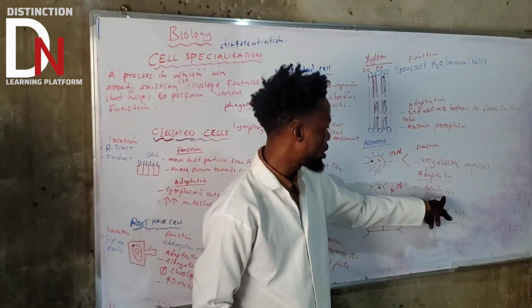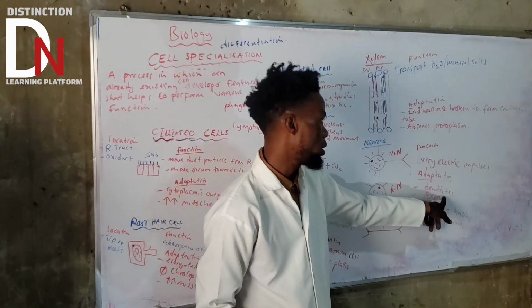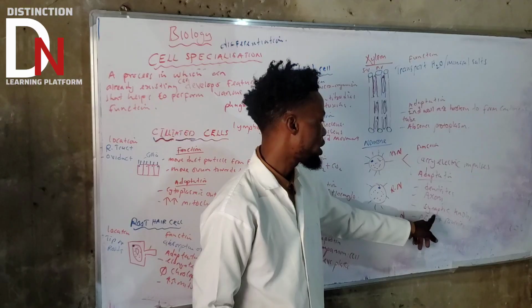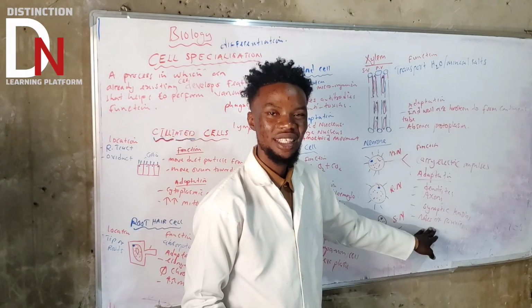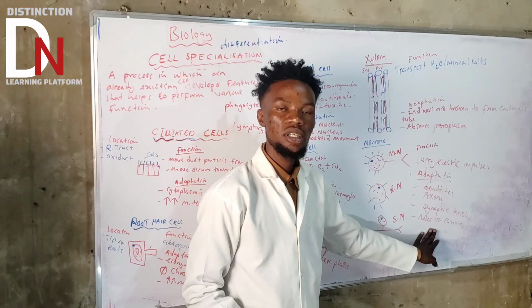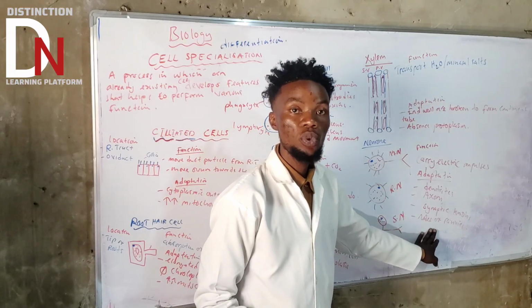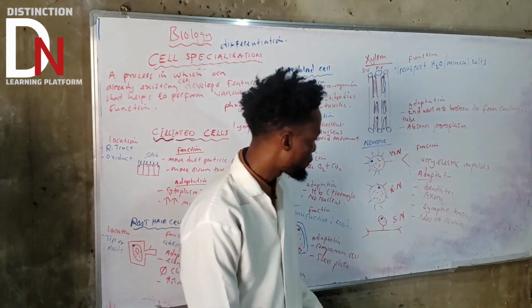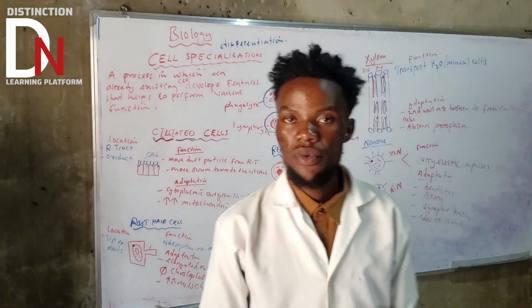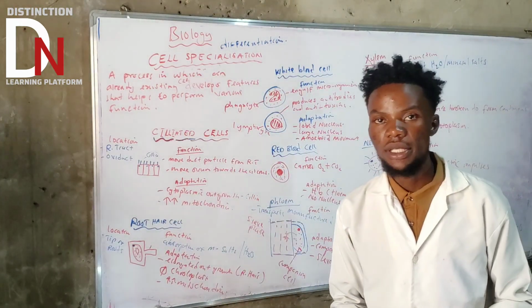The presence of dendrites, we'll talk about the function in the nervous system. Presence of axons, synaptic knobs, and also nodes of Ranvier. Nodes of Ranvier help with the transmission of electric impulses so they move faster. So that's what we end with under cell specialization.